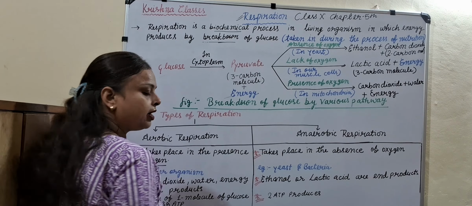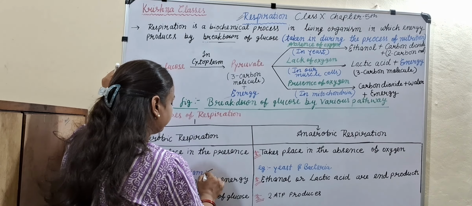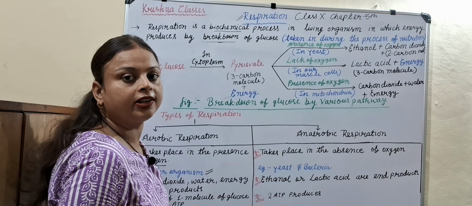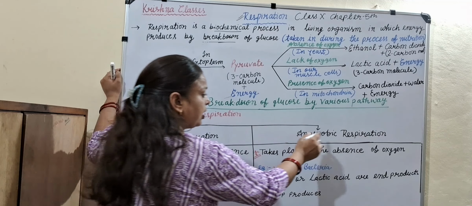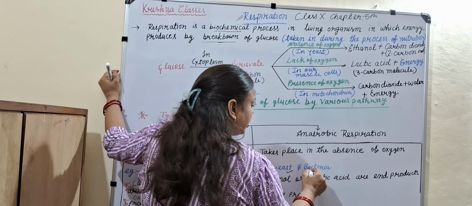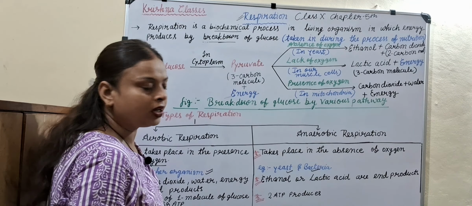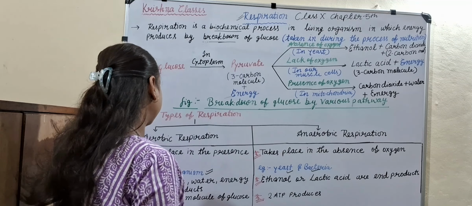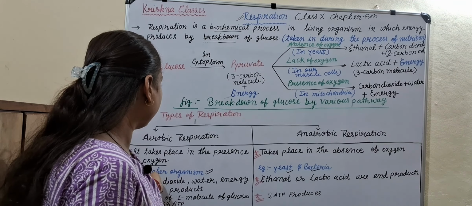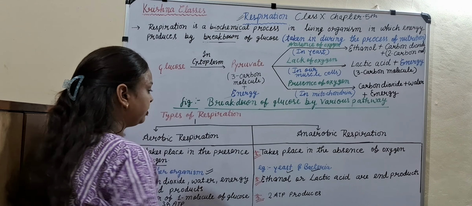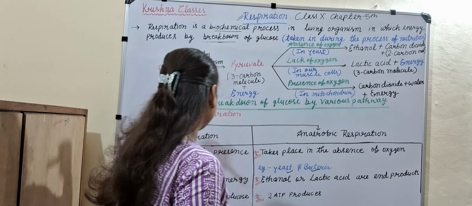Aerobic respiration occurs in higher organisms, and anaerobic respiration occurs in yeast and bacteria. Example: aerobic respiration, higher organism; anaerobic, yeast and bacteria.